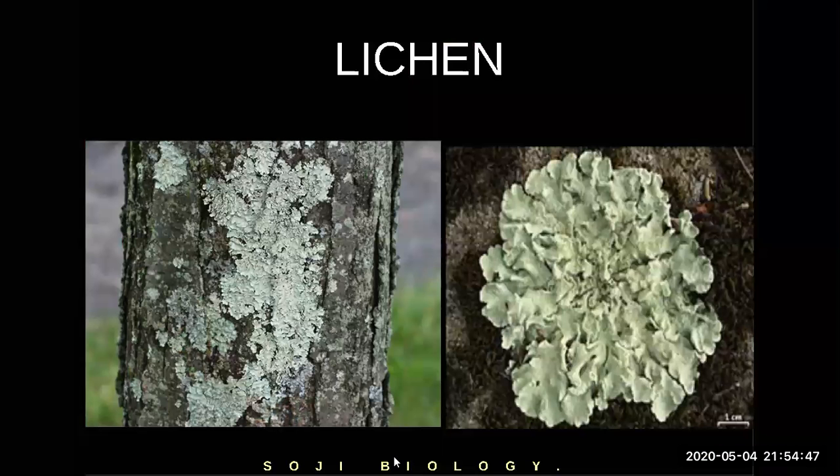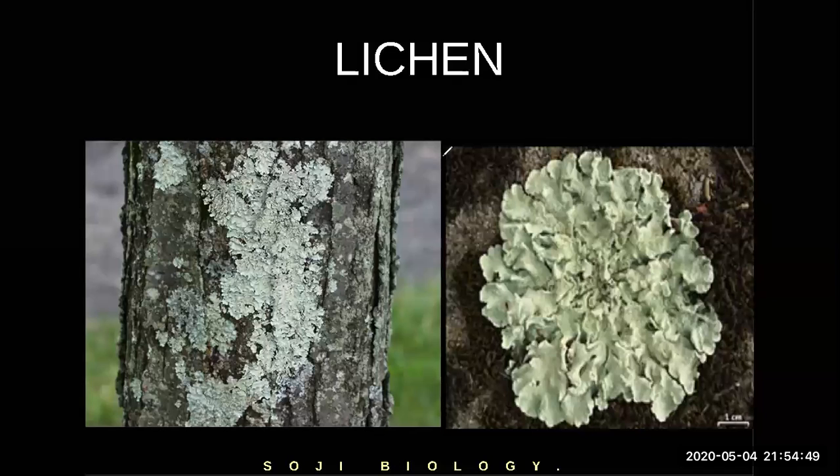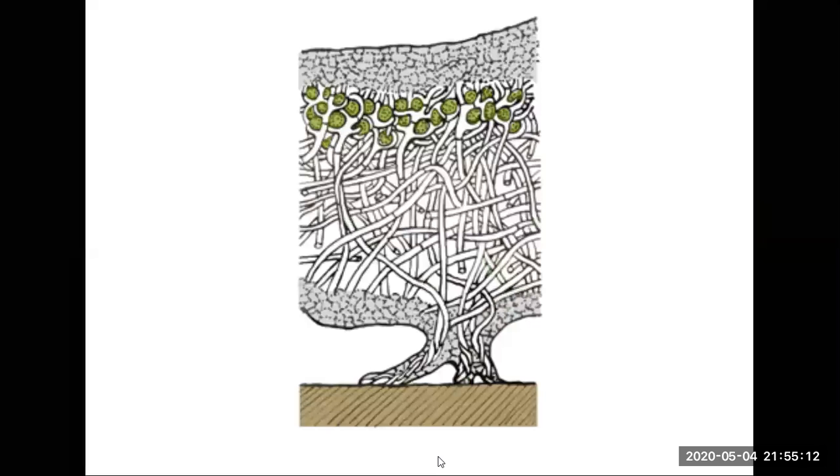And these are called lichens. Lichens are again microorganisms, but if you look at them, they look so big. Then why do you call it microorganisms? You might have seen them growing on the tree or on the surface of the rock. They look huge. You can see without a microscope. You still call it a microorganism because it is made up of two different microorganisms. Look at this picture.